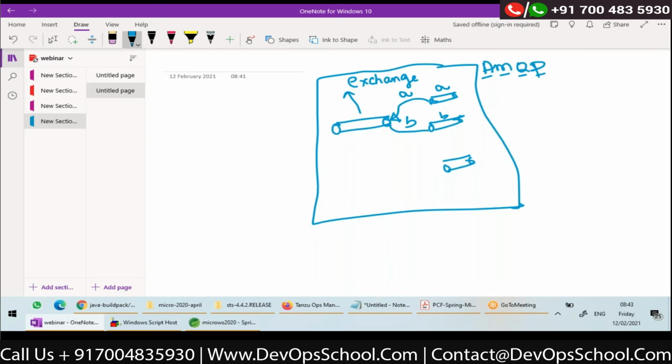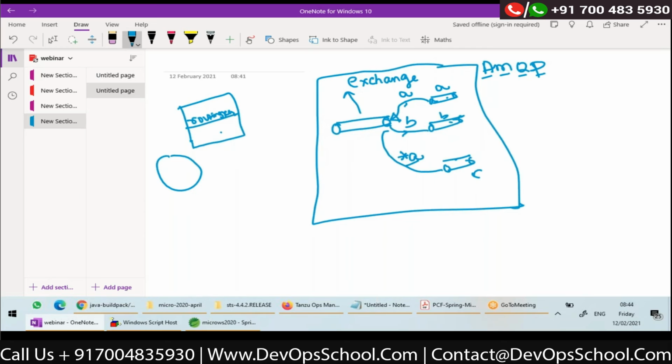QB with key B, and I can bind QC to star A, let's say, just for example. Now I have bound the queues A, B, C with multiple binding keys. Now, whenever a client is sending a message, in a message there will be headers and payload, right? In the header, there should be something called a routing key.